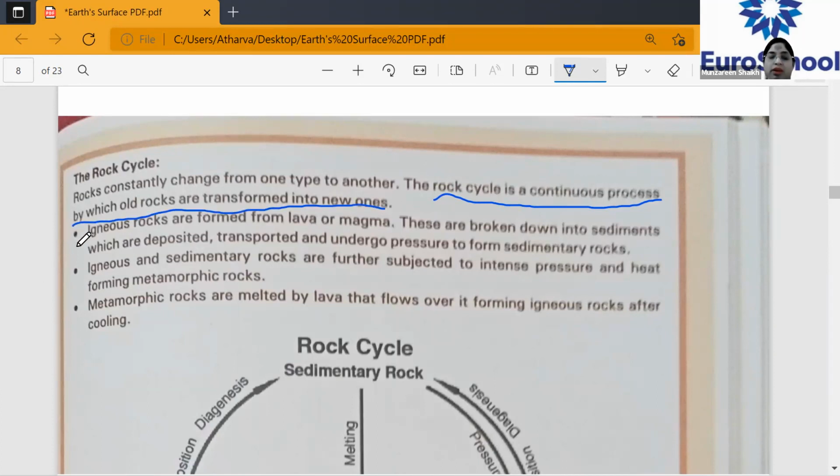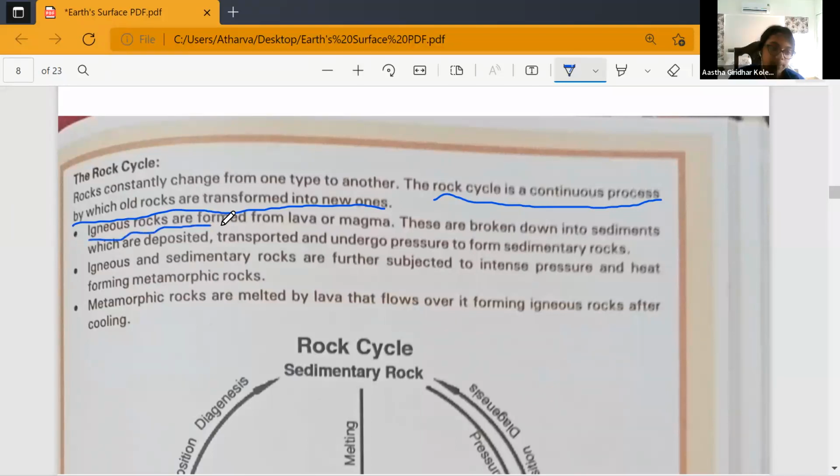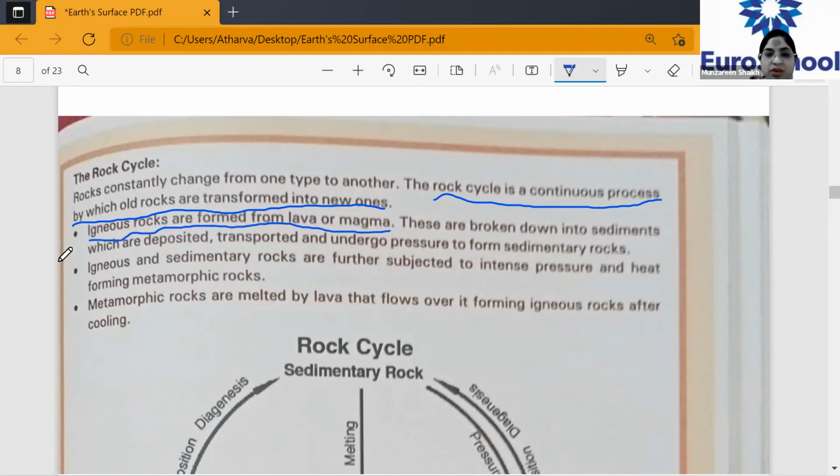All right. Number one, igneous rocks are formed from lava and magma. Please underline. How do we get igneous rock? We get it from lava and from magma. Now, these are broken down into sediments, which are deposited, transported, and undergo pressure to form sedimentary rocks. So when igneous rock is broken down into different sediments, they get transported and migrate, and because of the pressure, they turn themselves into sedimentary rocks.